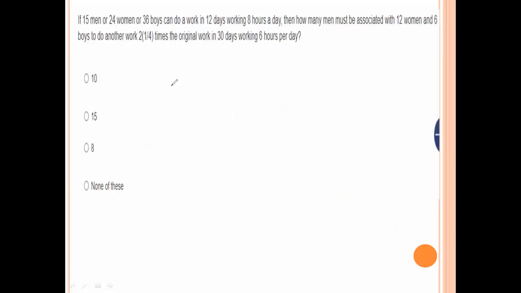Next. 15 men or 24 women or 36 boys can do a work in 12 days working 8 hours a day. How many men must be associated with 12 men and 6 boys to do another work, 2 1/4 times the original work, in 30 days working 6 hours per day? 15 men do one work in 12 days with 8 hours per day. 15 men is to 24 women is to 36 boys.